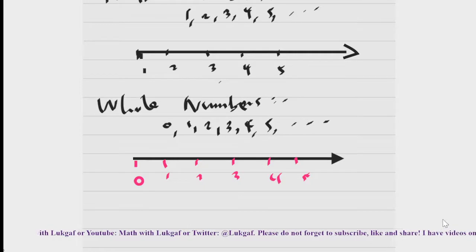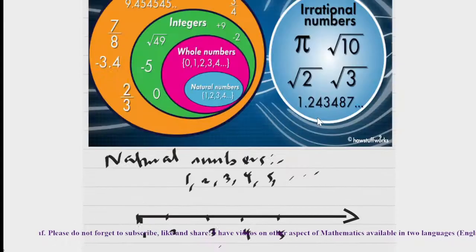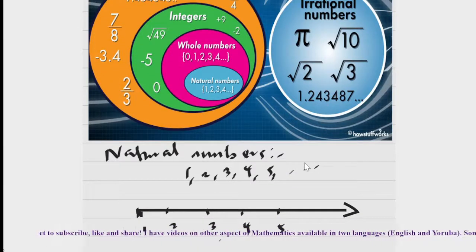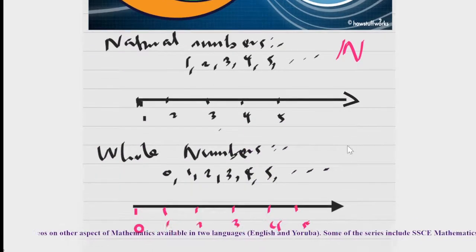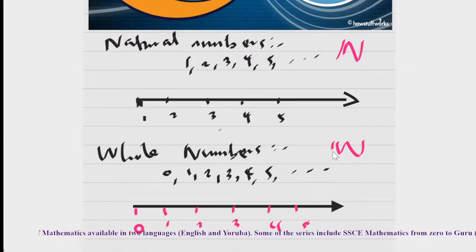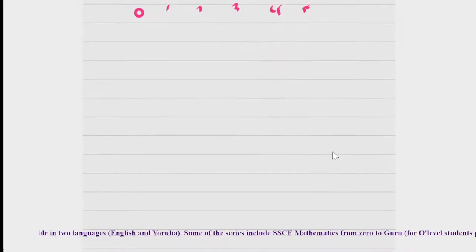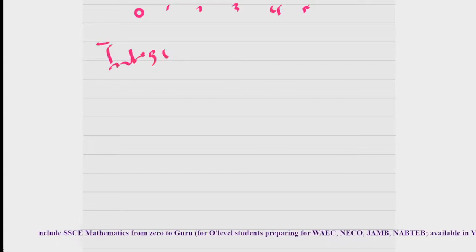So that's whole numbers. In general, natural numbers are denoted as N, and you can denote whole numbers as W. After whole numbers, another set of numbers we come across is called integers. We know that natural numbers are the set of counting numbers.